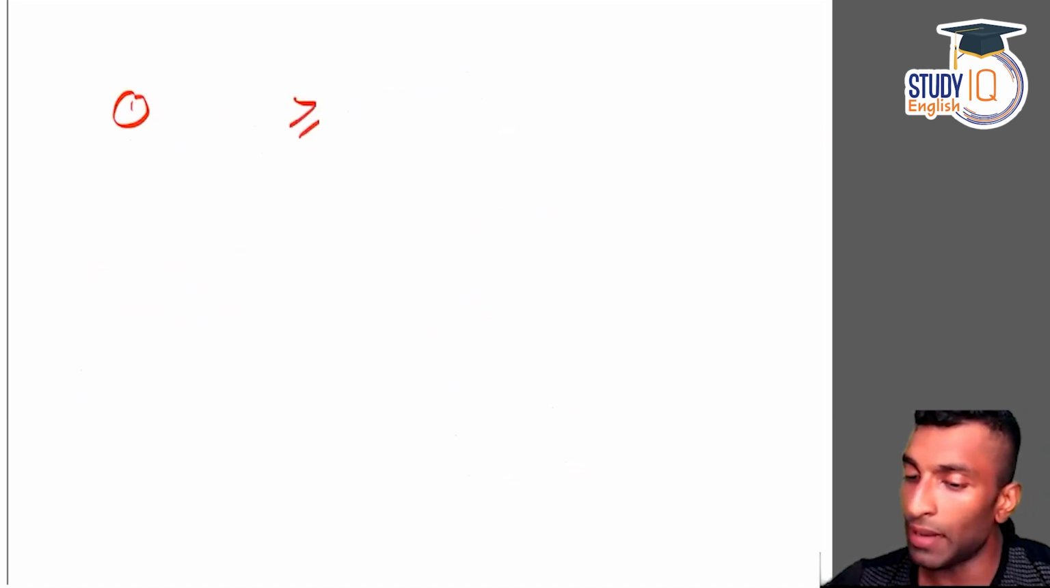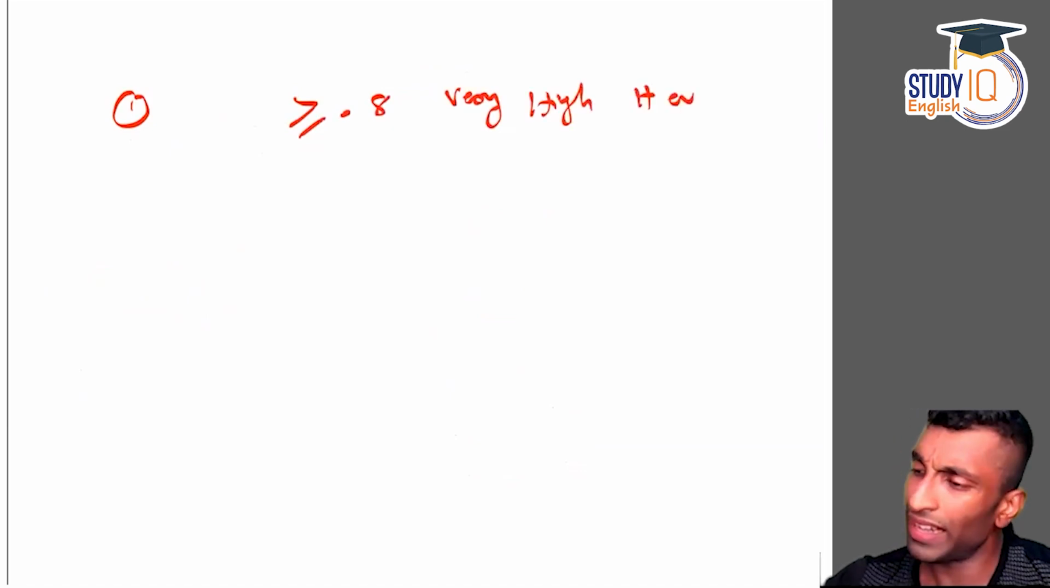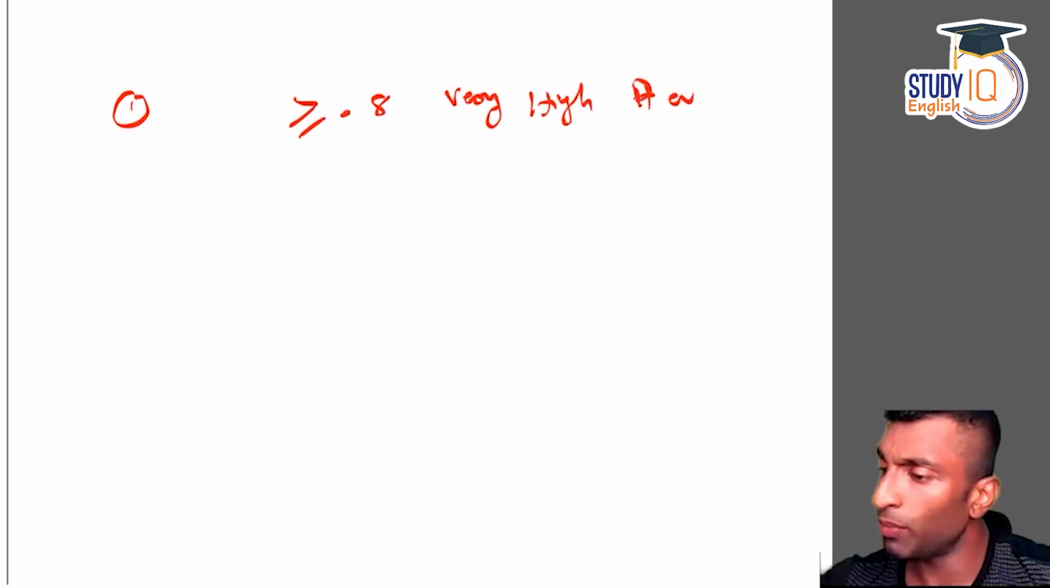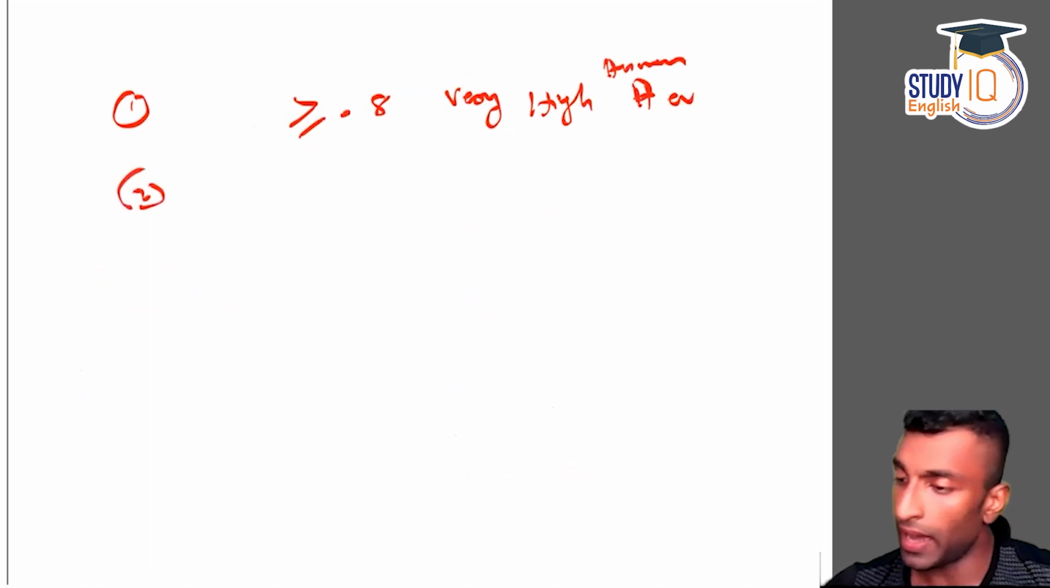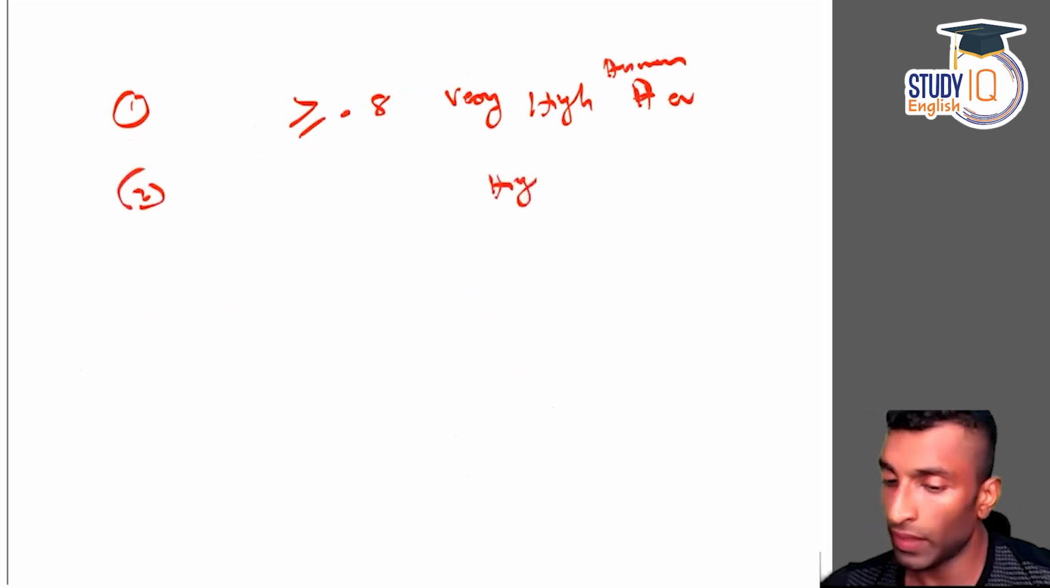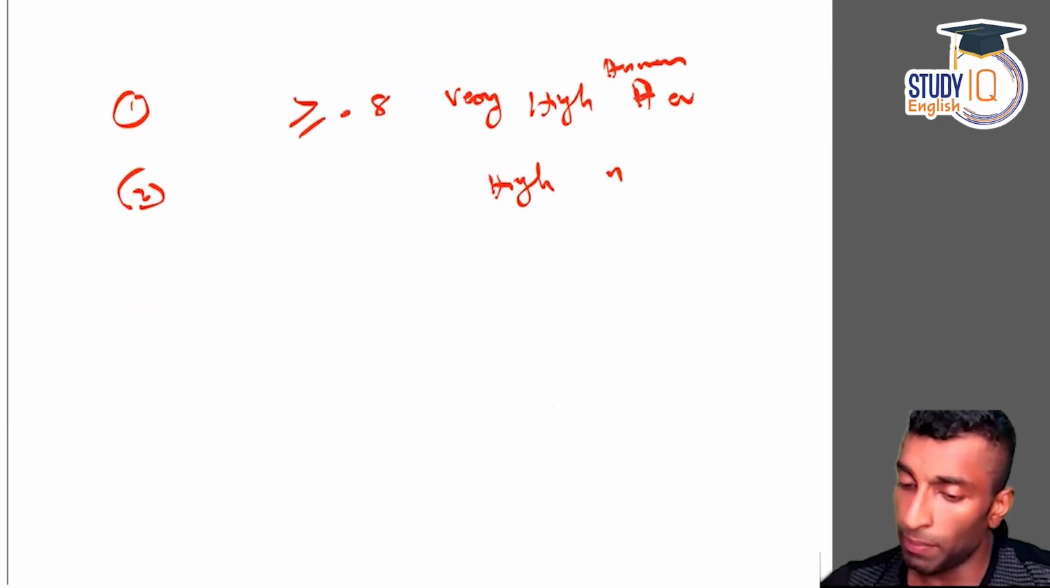That means greater than 0.8. Very high human developed country. Second classification is high human development, that means 0.7 to 0.8 range.